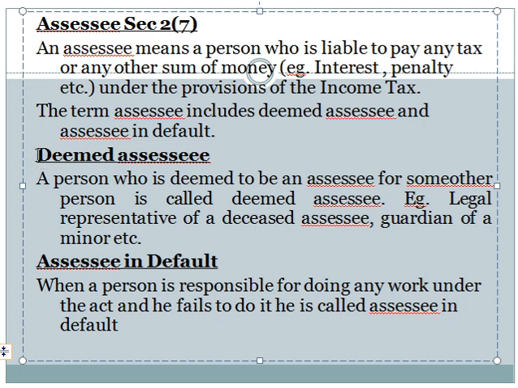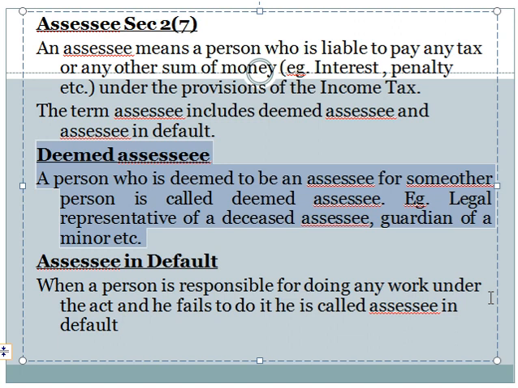And who is a deemed assessee? Deemed assessee means a person who is deemed to be an assessee for some other person. For example, a person is liable to pay tax not only for his own income, but for the income of another person.